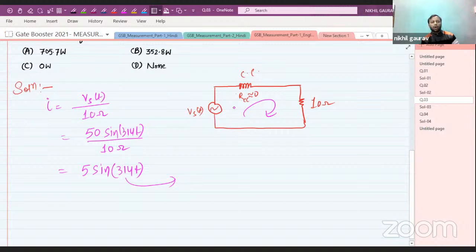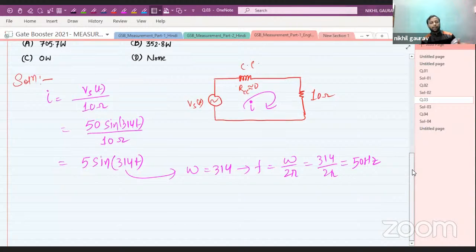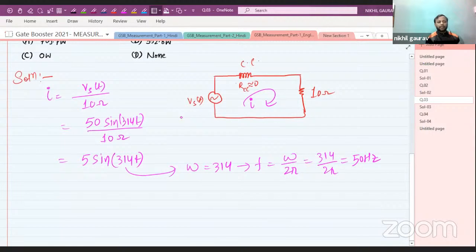What is the frequency of the current I? The frequency for current I is given by omega equal to 314, and we know that f equals omega upon 2 pi. So 314 upon 2 pi is equal to 50 hertz. So the frequency of the current is nothing but 50 hertz. So this is the current waveform. Let us draw the waveform for